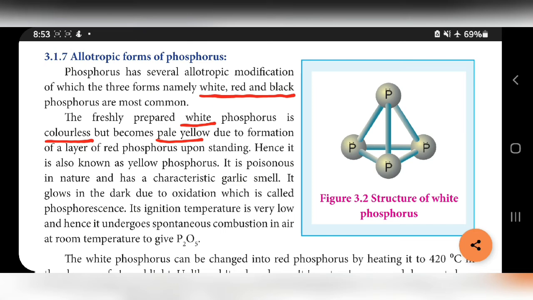Mention the allotropic forms of phosphorus, means you have to write these 3 names. What is phosphorescence? Or why white phosphorus undergoes spontaneous combustion in air? You have to write this point.